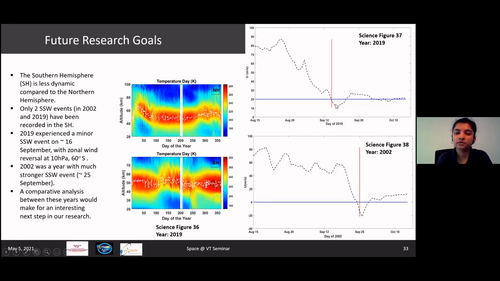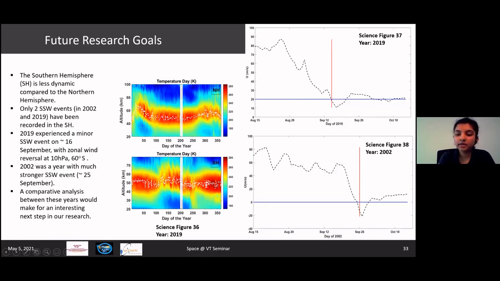The value of the zonal mean wind does not go below 0. It's just below 20 here. It reverses direction, indicating the occurrence of a minor event. The only other event, apart from 2019, a significant event that happened in the Southern Hemisphere, was 2002.